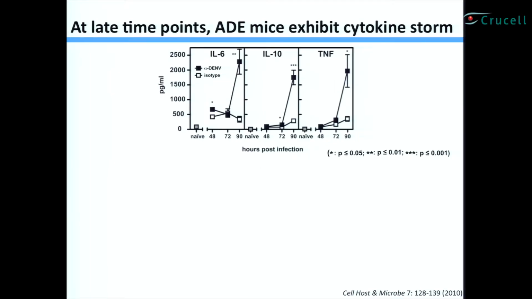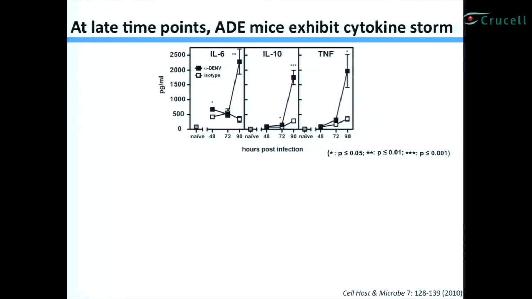Remember, the key feature was that in most of the animal mouse models to date, paralysis wasn't a relevant phenotype. We wanted to see if the mice in our ADE model exhibited key aspects of the human disease. And sure enough, we looked at various parameters that are associated with severe dengue disease in humans. One of them, remember, is cytokine storm. So we looked at levels of the 3 major cytokines that have been implicated in dengue pathogenesis.